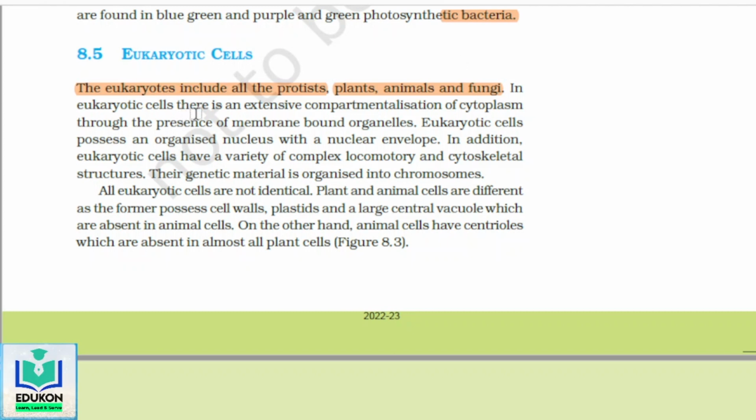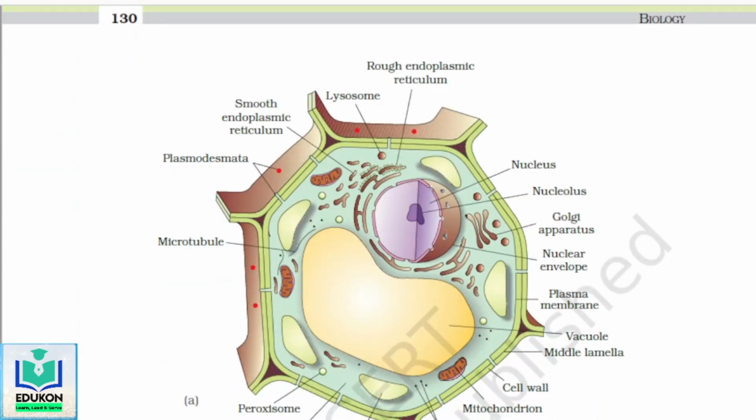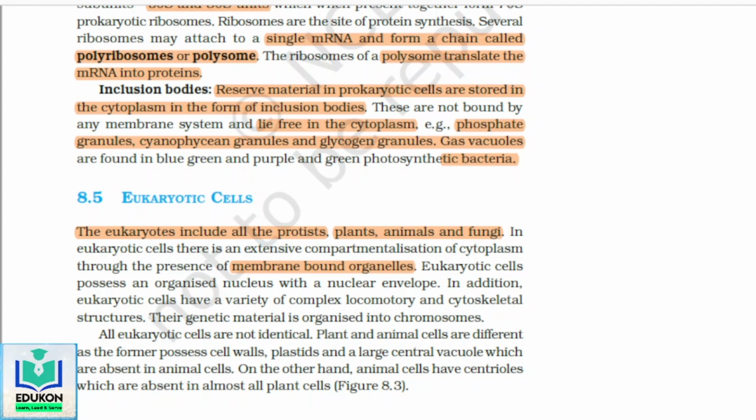In eukaryotic cells, there is extensive compartmentalization of cytoplasm through the presence of membrane-bound organelles. When you look at the eukaryotic cell, you can see in the image the presence of different membrane-bound organelles, and non-membrane-bound organelles are also present in the cytoplasm. So we call this extensive compartmentalization of cytoplasm through the presence of membrane-bound organelles. Eukaryotic cells possess an organized nucleus.